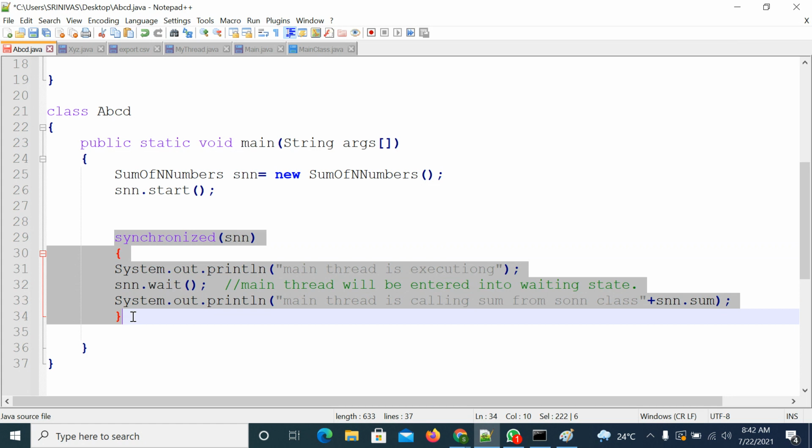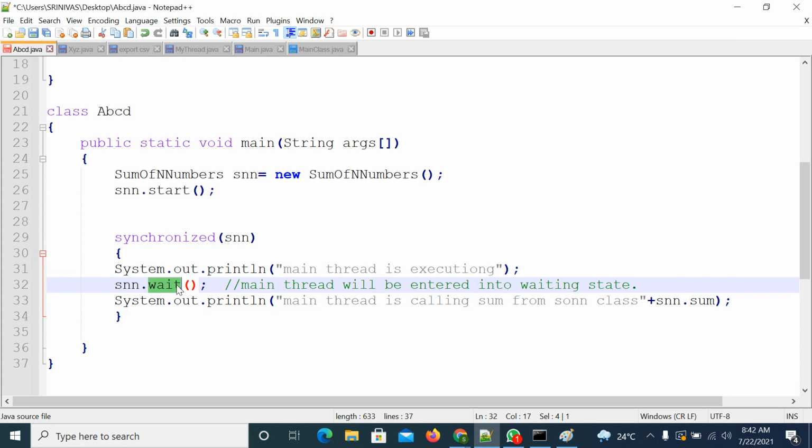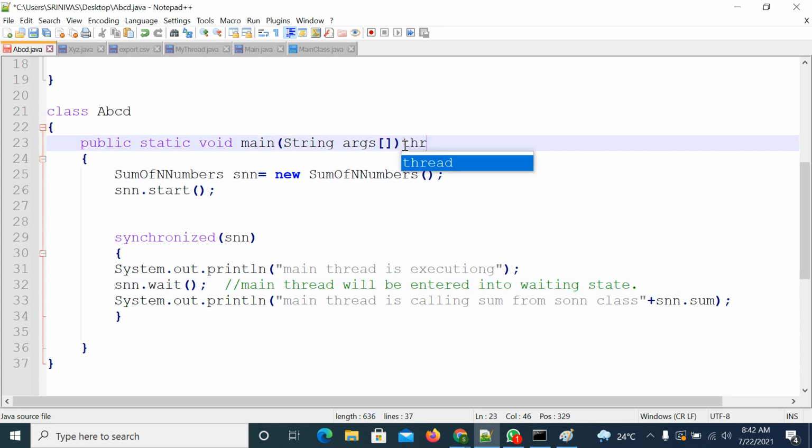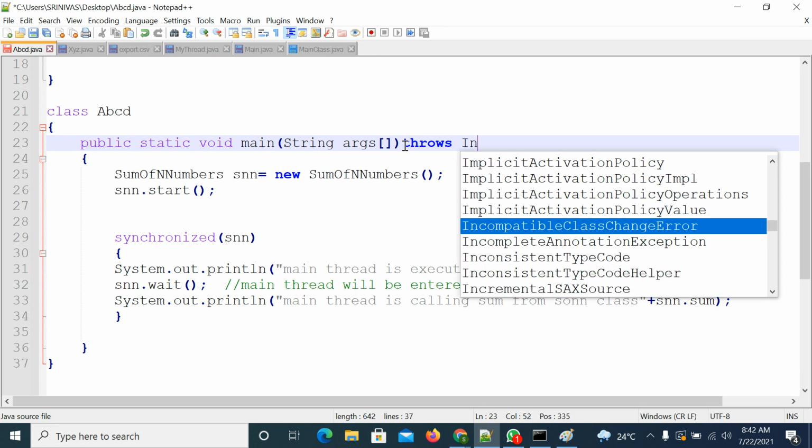Otherwise, you will get an IllegalMonitorStateException. And the wait method will throw InterruptedException, so you must surround it with try catch blocks, or use the throws keyword beside the main method.